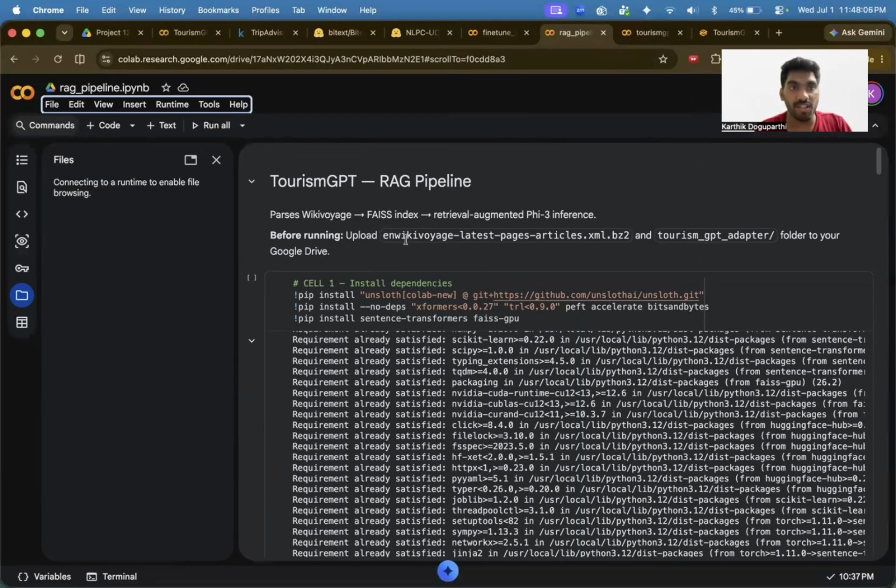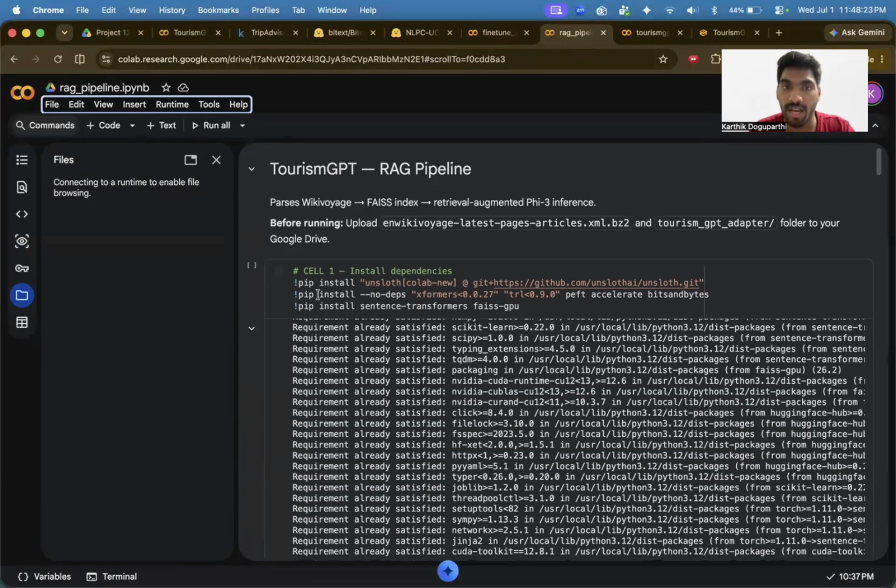Based on that, my model would be tuned so that my output would be in the circle of travel only. So I wanted to tune that model based on Wikivoyage.